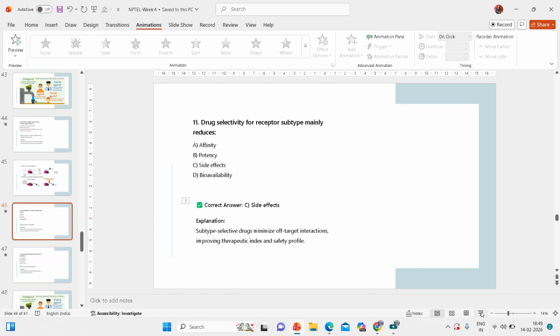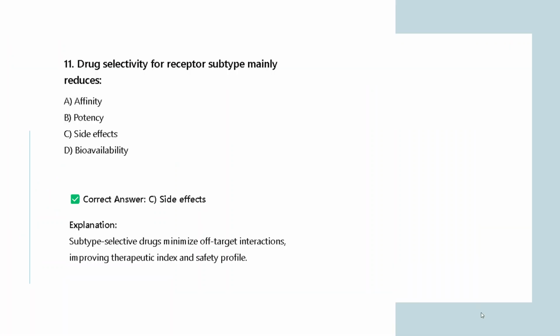C. Yeah, side effects. So the correct answer is side effects. A subtype selective drug minimizes off-target interaction and improves the therapeutic index and safety profile. So if a drug is very much selective for a receptor, it will reduce the side effects, because the side reactions are not going to happen, as the drug is very selective for that particular receptor subtype.